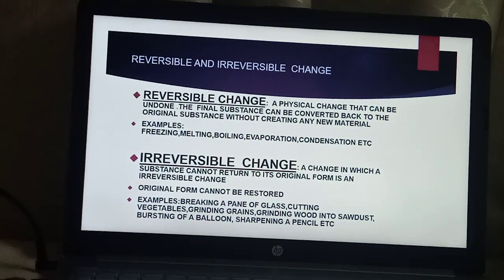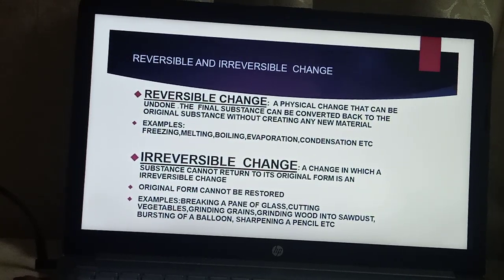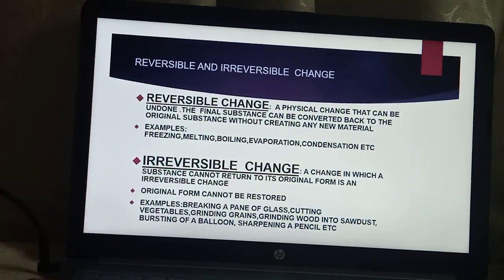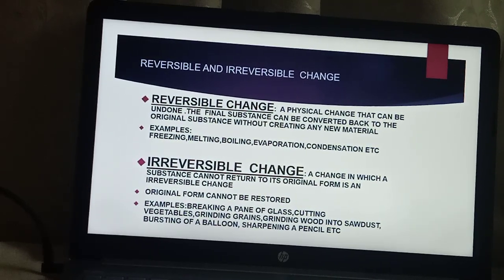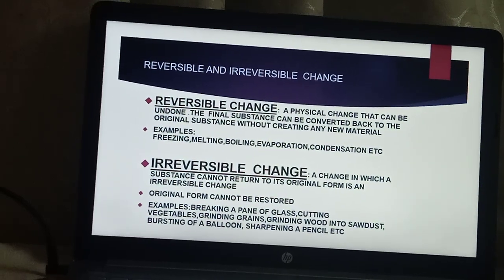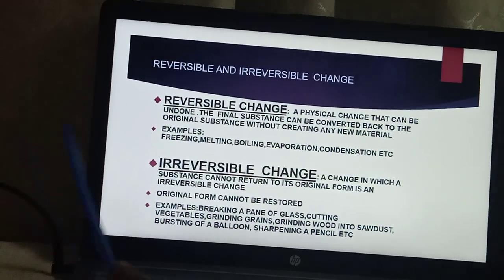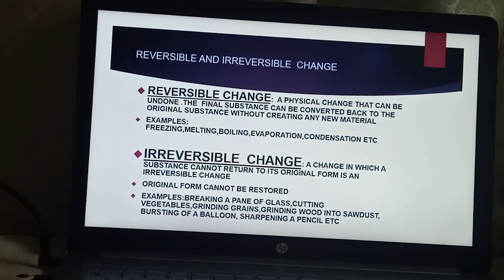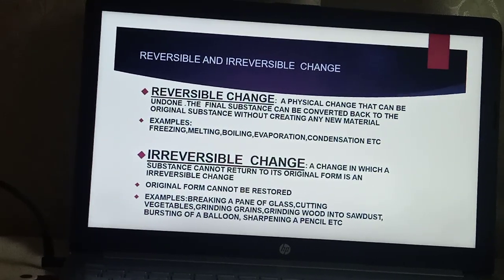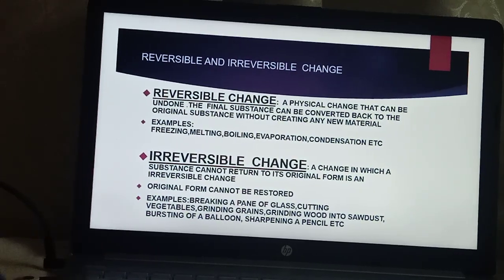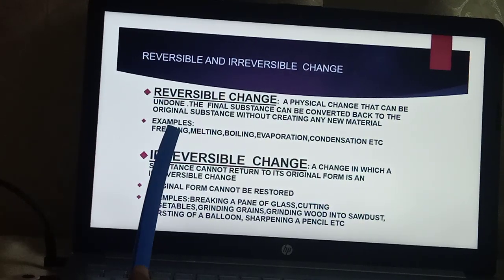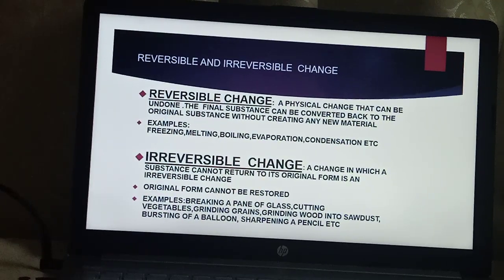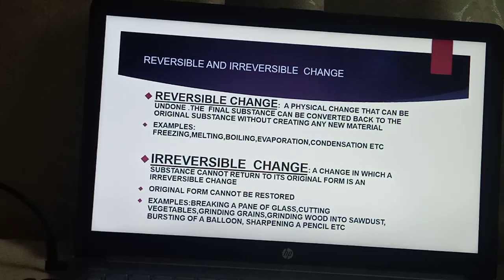Now, let us compare reversible and irreversible change. Reversible changes are changes that can be undone, that can be reversed. That means the final substance can be converted back to the original substance without forming a new material. A common example is freezing. You put the water in the freezer, it changes to ice. You take it out, it melts, you get water again. Again you put it back into the freezer, you get ice again. So freezing, melting, boiling, evaporation, condensation, these are all reversible changes.